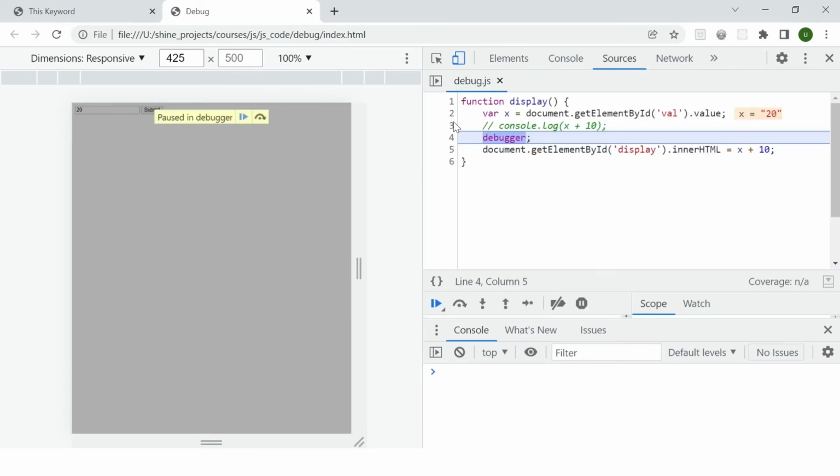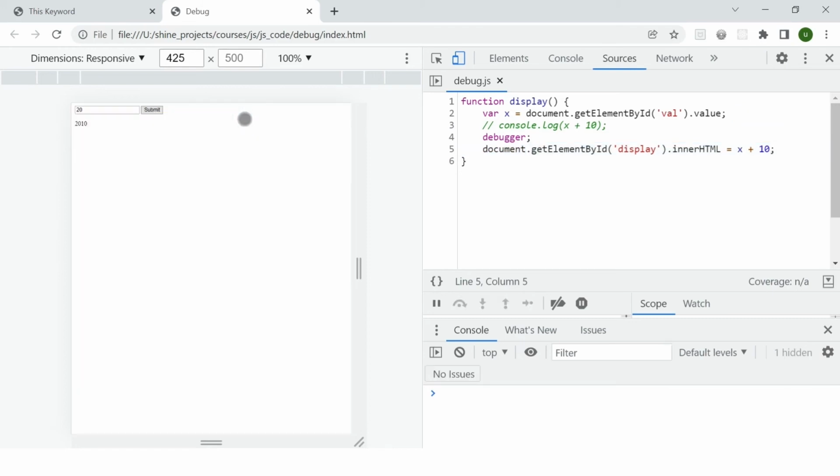Here you will see the debugger will start. This is the place where, wherever you have added debugger, it will come to that line of execution. And if you see, this method is called only when you click on this submit button. That is the reason this debugger started working after I clicked on this button. If I click on this, it will go to the next line. If I click on this, it will stop executing. Now here I got 20, 10. That means 20 is what I entered and 10 is coming from this 10.